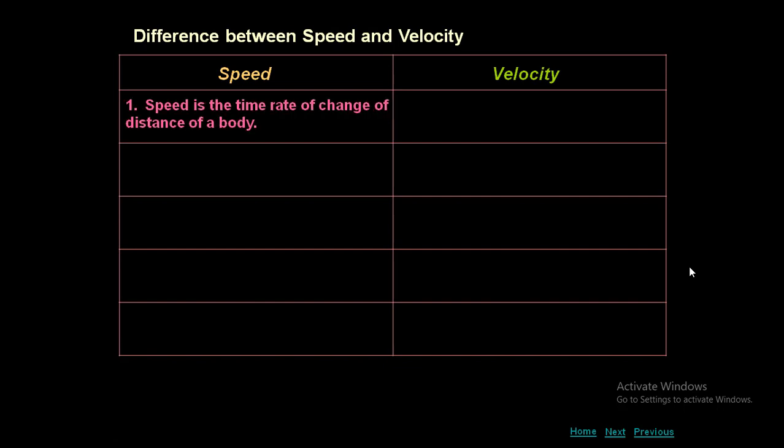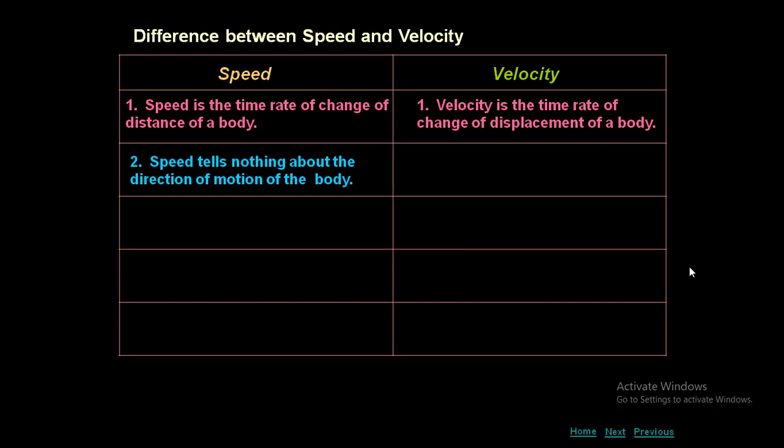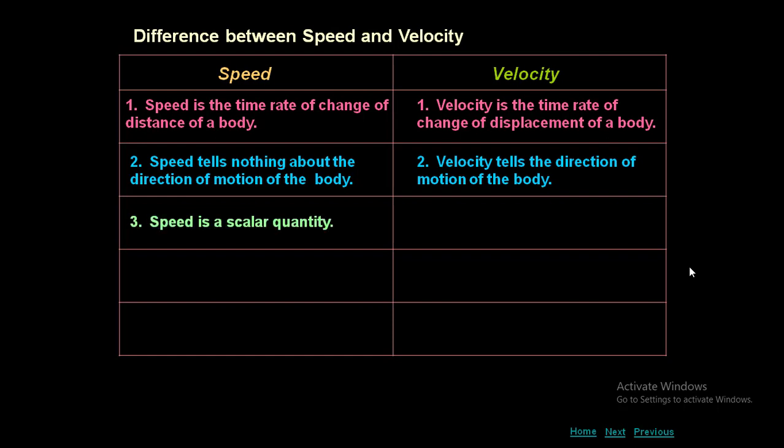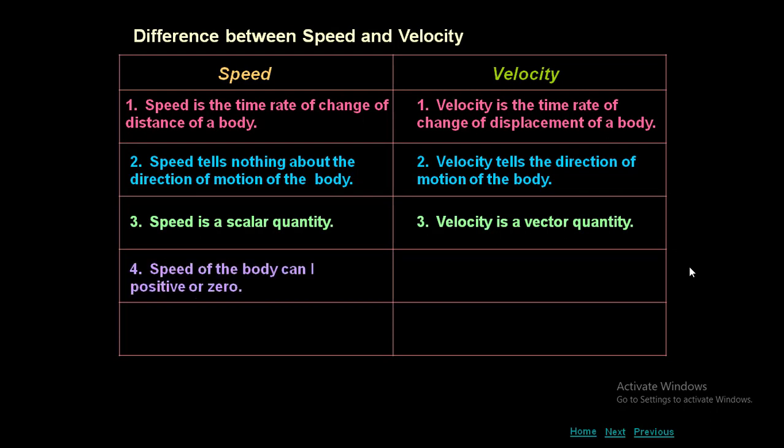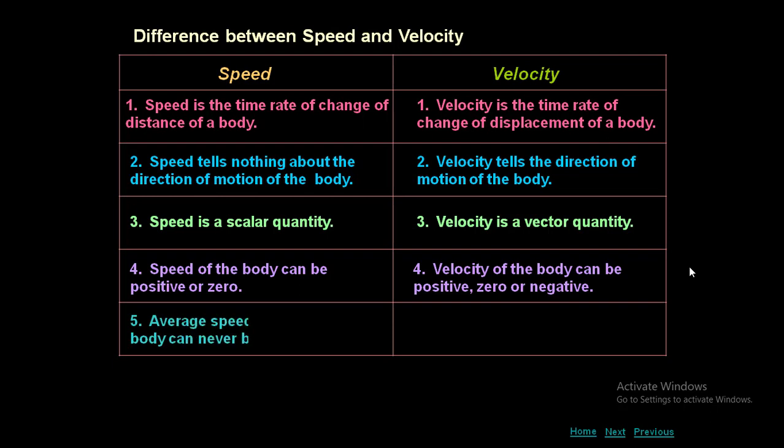Differences between speed and velocity. Speed is the time rate of change of distance of a body, whereas velocity is the time rate of change of displacement. Speed tells nothing about the direction of motion of the body. That means we don't determine the direction. But velocity determines the direction of motion of the body. Speed is a scalar, whereas velocity is a vector. Speed of the body can be positive or zero. Velocity of the body can be positive, zero or negative also.